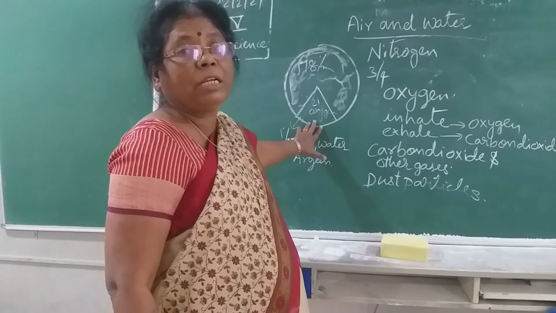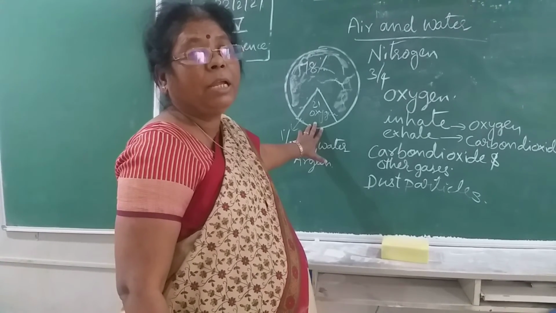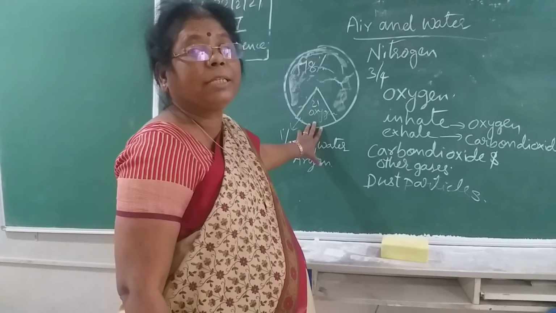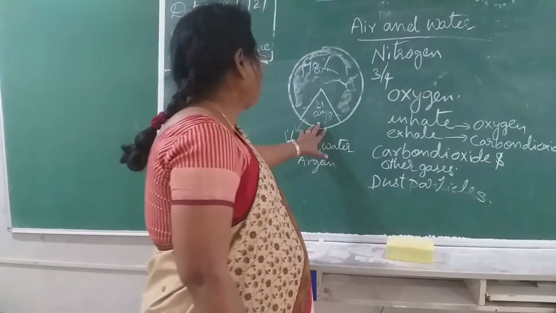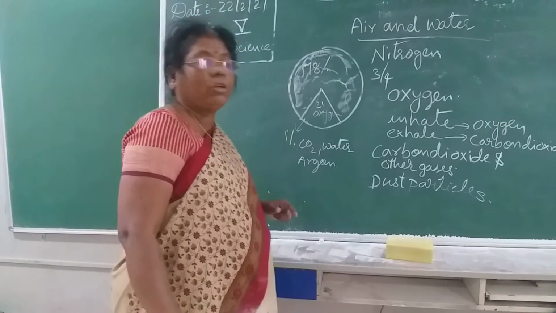During inhalation we take oxygen, and during exhalation we give out carbon dioxide. Inhalation is taking in air, exhalation is giving out air. Other gases are present in small quantities.